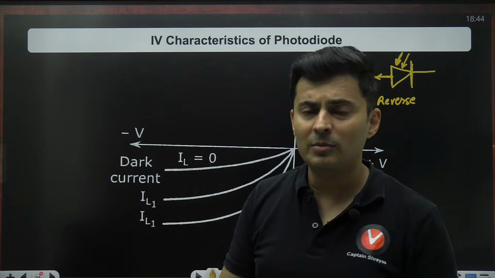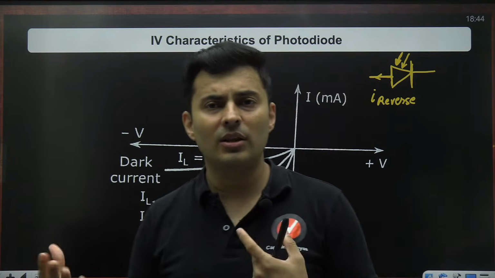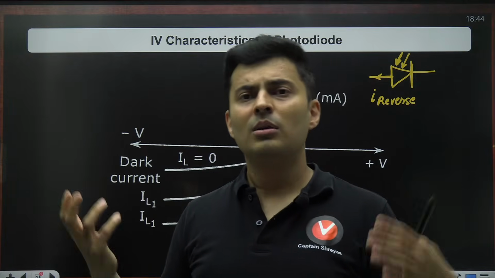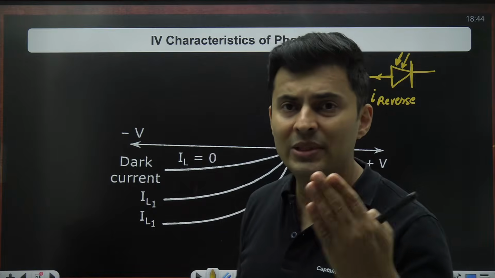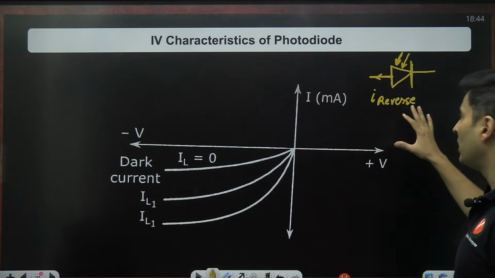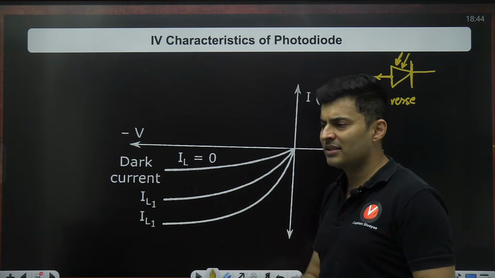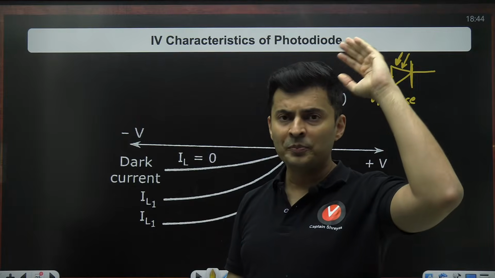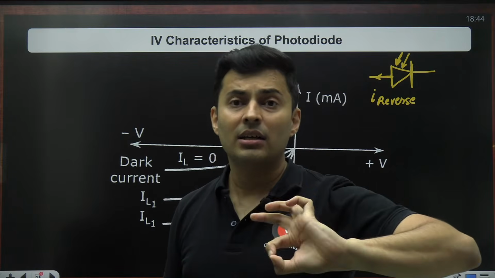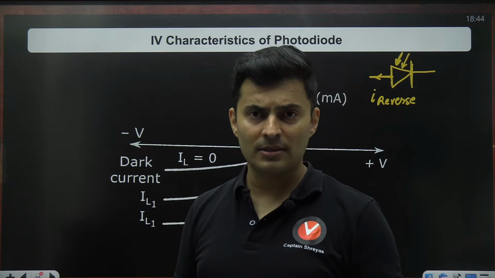So in those kinds of applications you sense the light falling onto it, and based on that you judge what to do next, whether you have to turn on something, raise an alarm, or turn off something. Those applications involve a photodiode. And yes, those photodiodes are always in reverse bias, because small changes in the light can affect decently enough the current in reverse bias.